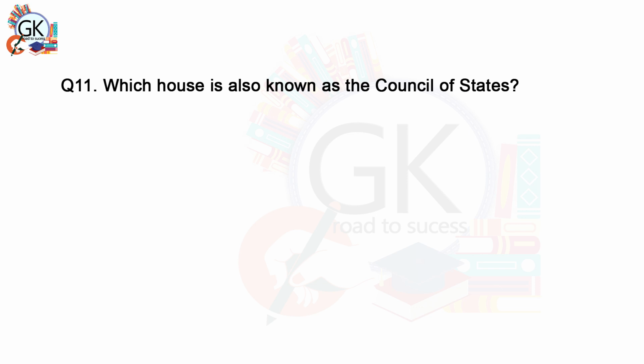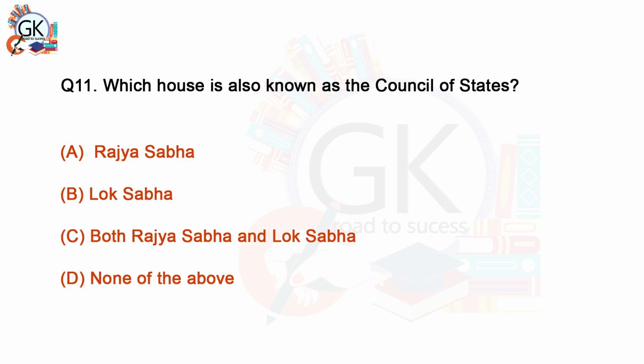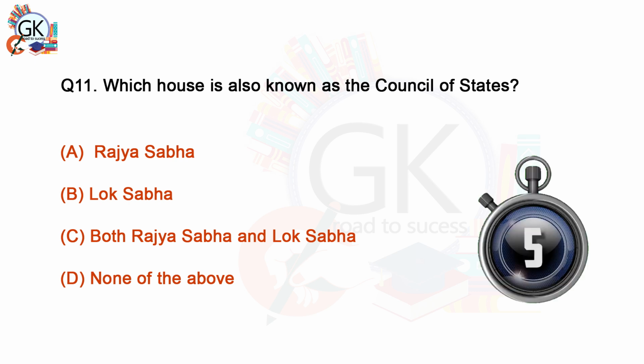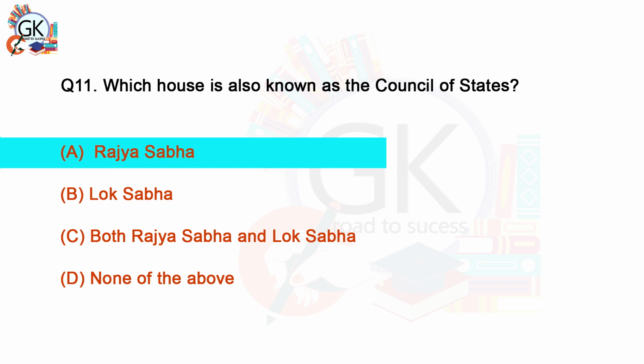Which house is also known as the Council of States? A. Rajya Sabha. B. Lok Sabha. C. Both Rajya Sabha and Lok Sabha. D. None of the above. A. Rajya Sabha.